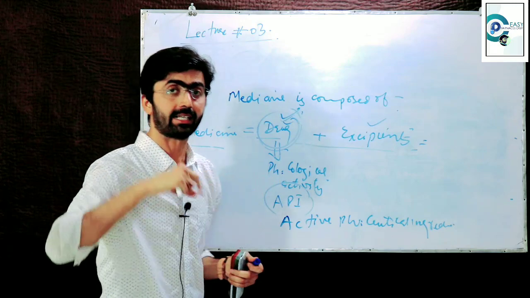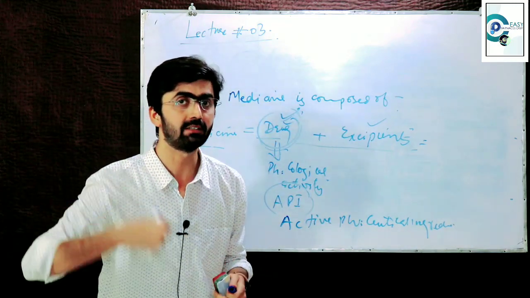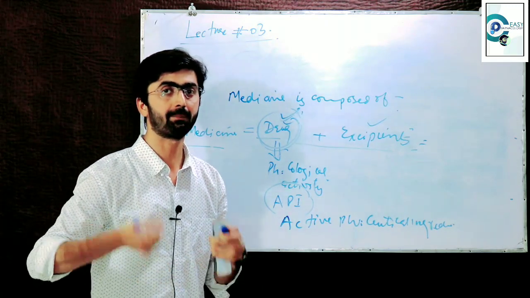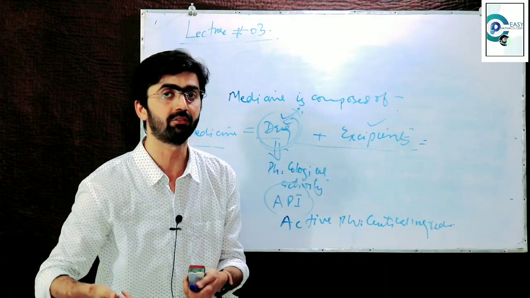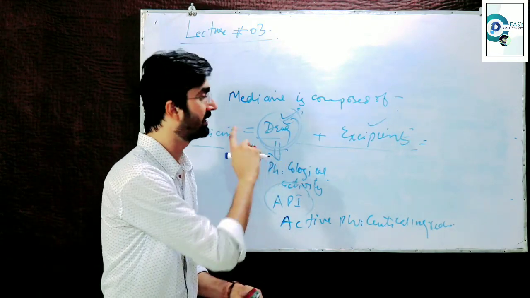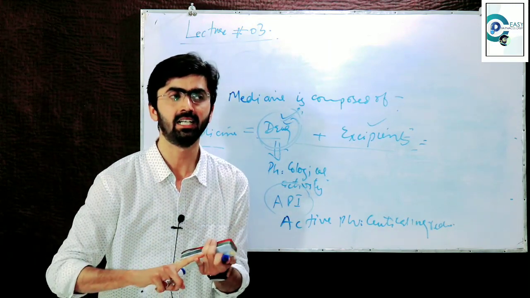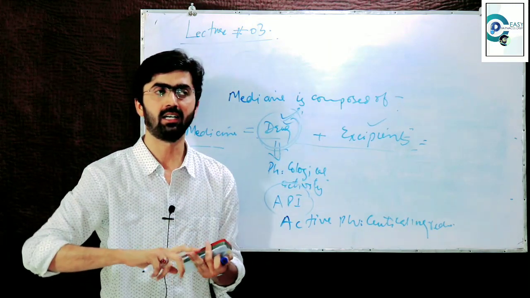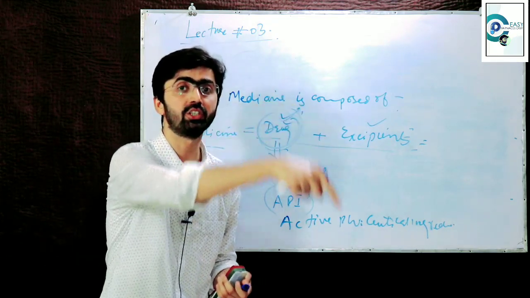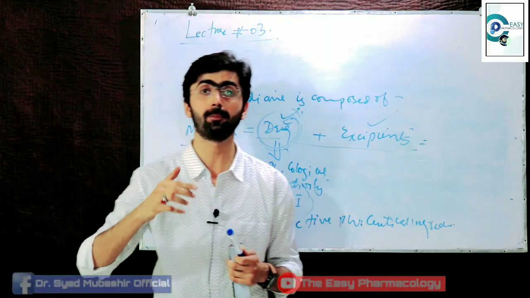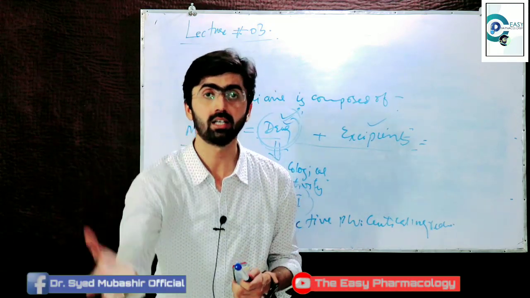the drug is capable to do that work. The drug is capable to relieve the pain in our body. The drug is capable to relieve any function in our body, any pathophysiology of our body. But the drug says that I haven't the resources, I haven't the vehicle to go up to there, I haven't other resources to reach that position of the body, to reach that tissue of the body, to reach that organ of the body.